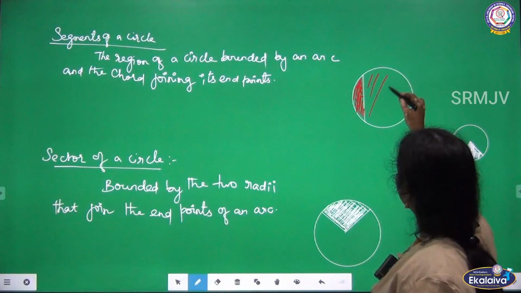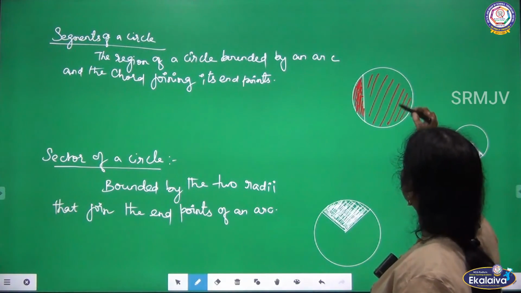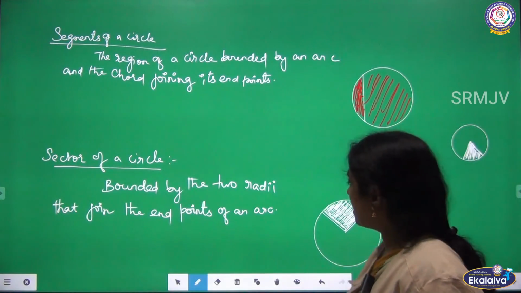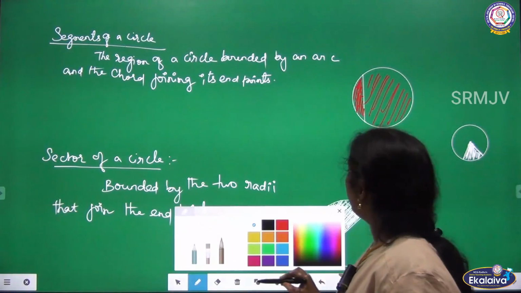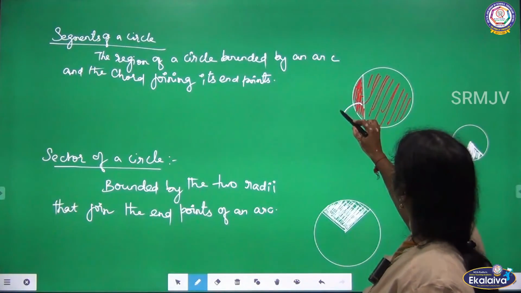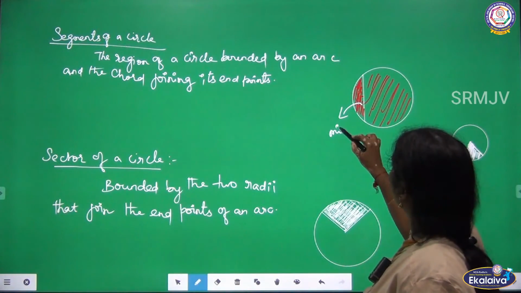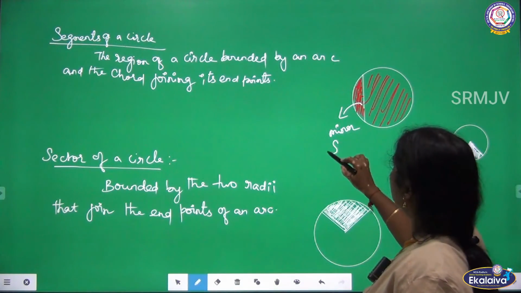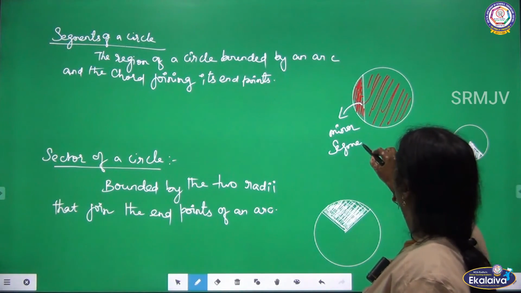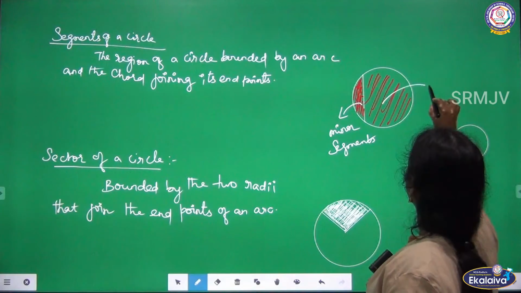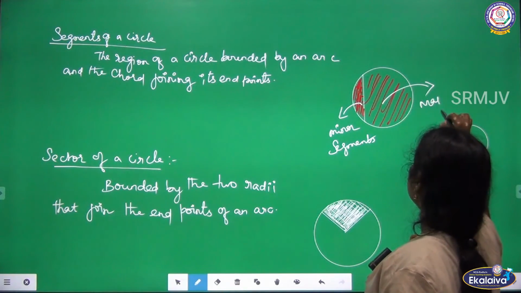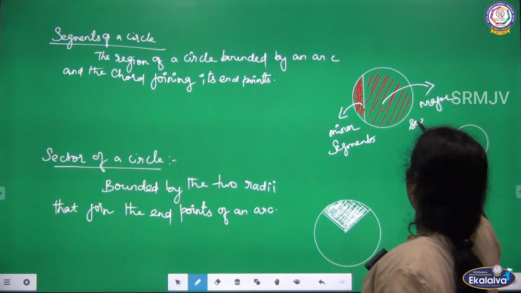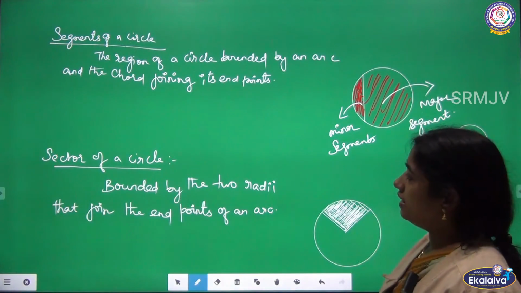This one is a region which covers a larger area. If it covers the smaller area, it is a minor segment. Got it? Minor segment. Larger area means major segment. Is this clear, children?